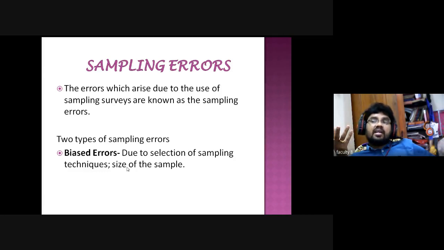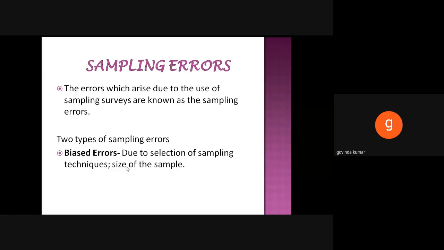All the people may not give good, and all the people may not give worse. Some people may not say all is very good, right? And I may get an average. That is the size of the sample. Am I clear? What are biased errors? Yes, sir.